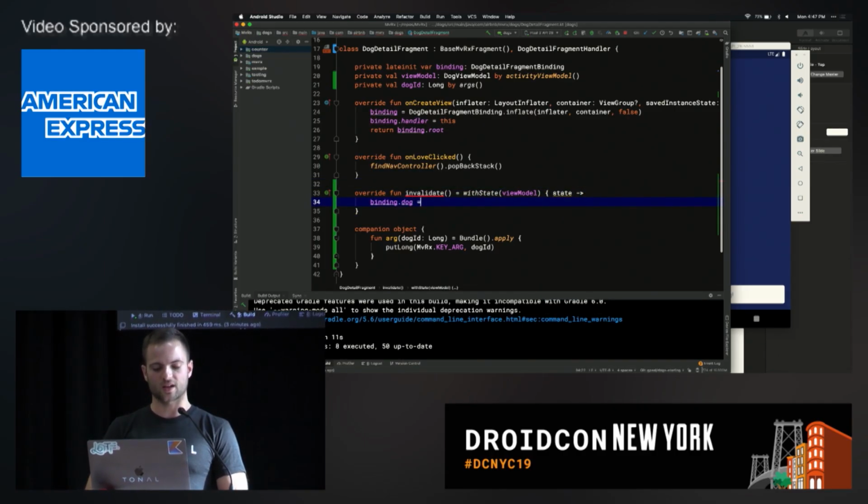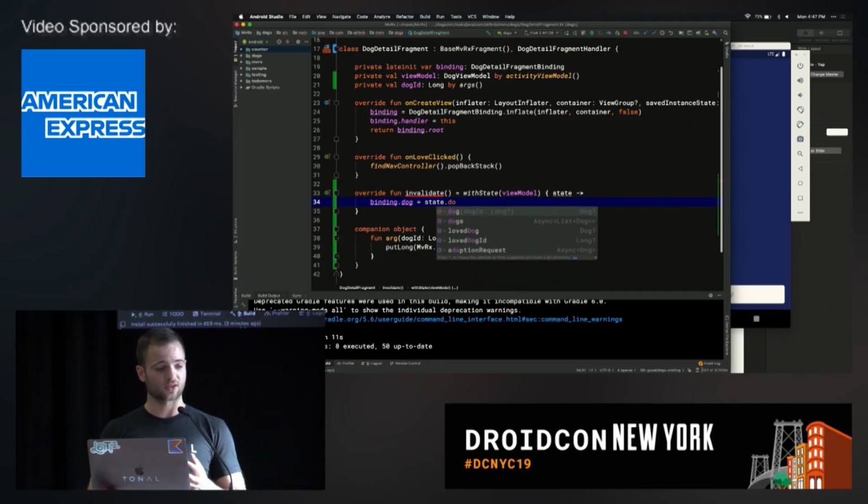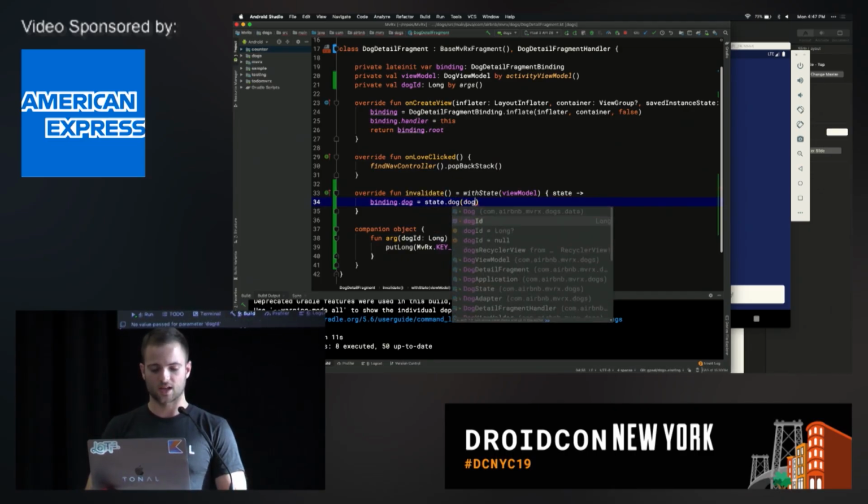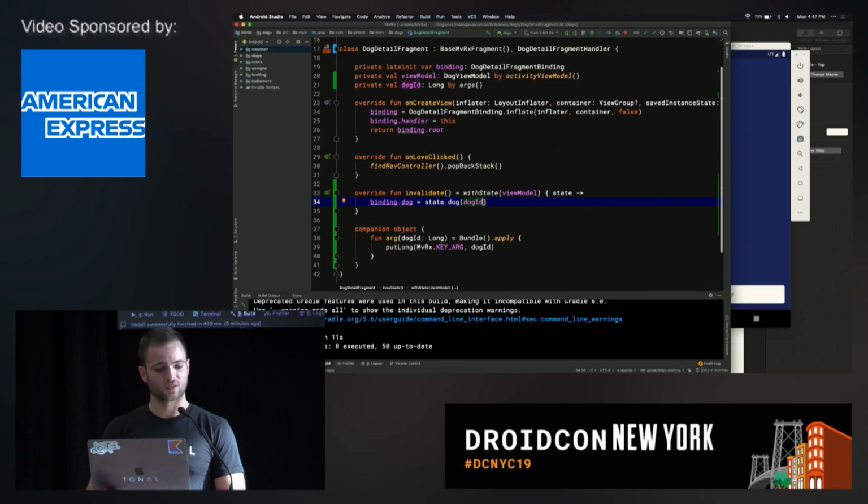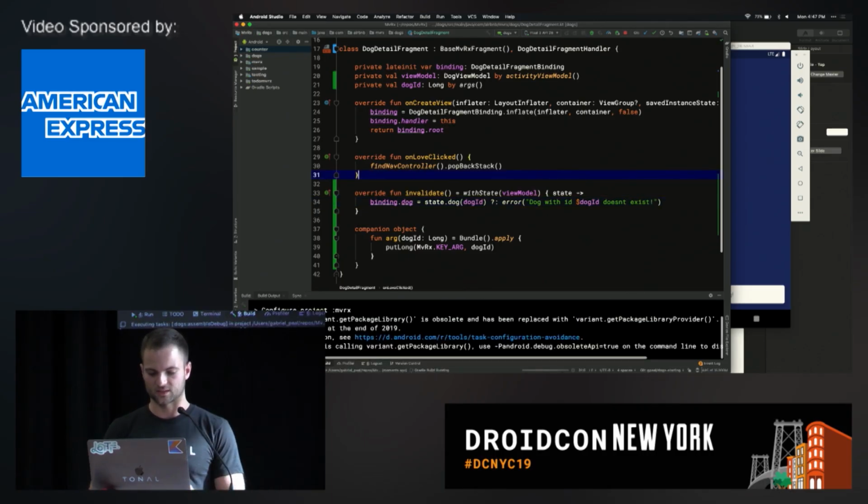So what we're going to do is this. We're going to say dog equals state.dog. So this is the function we created. Now we're going to do dogId from the property that we created by args. And you know what? If we get to this point and the dog doesn't exist, that's really not a good thing. We don't want to get there. So we'll just do error. This is part of the Kotlin standard library. Dog with ID dogId doesn't exist. Great. Let's go ahead and run it.